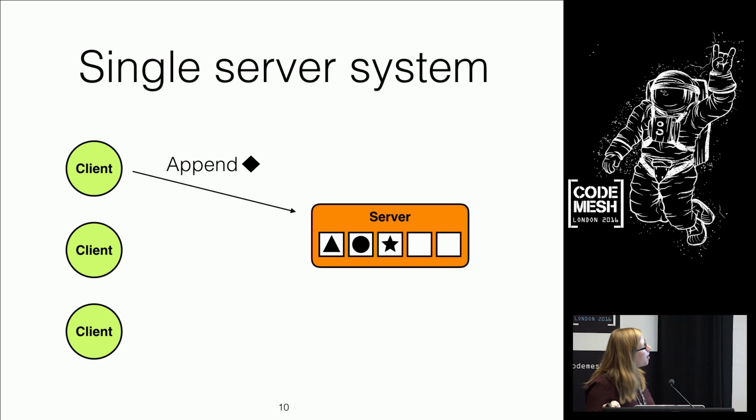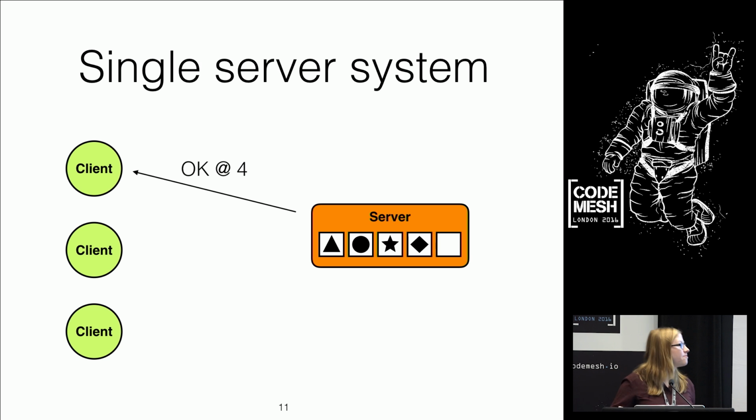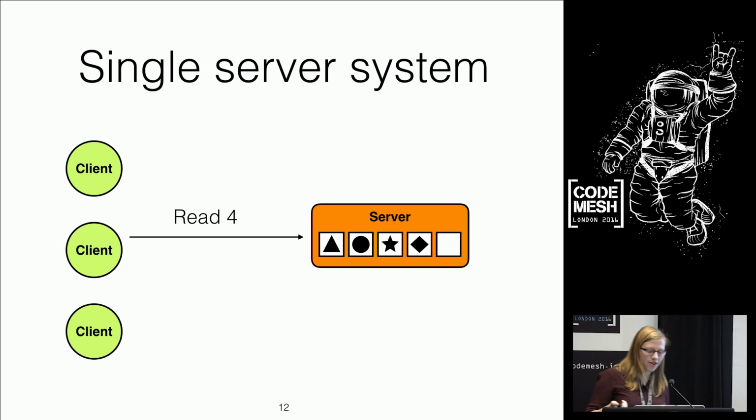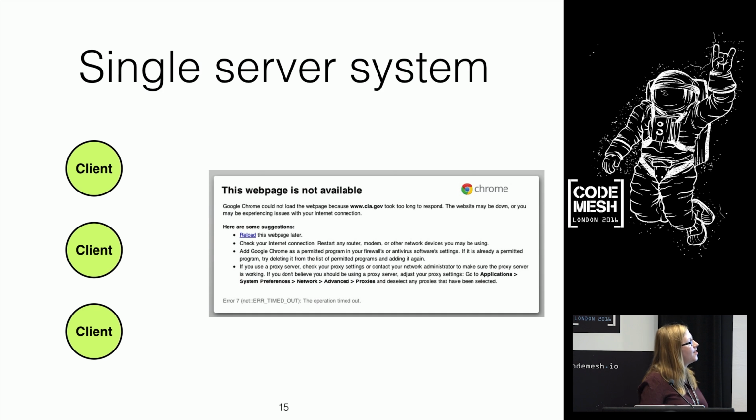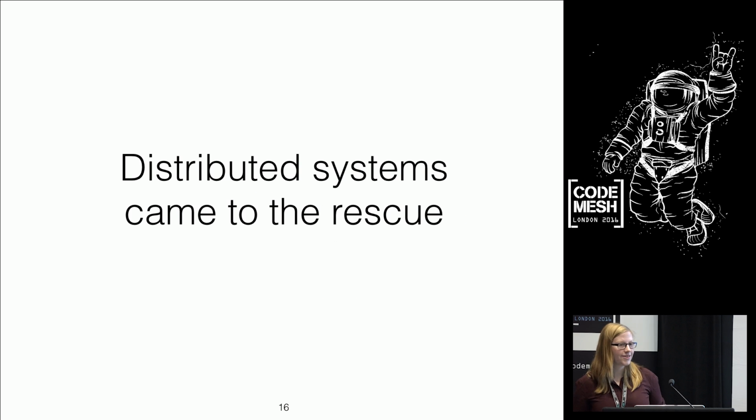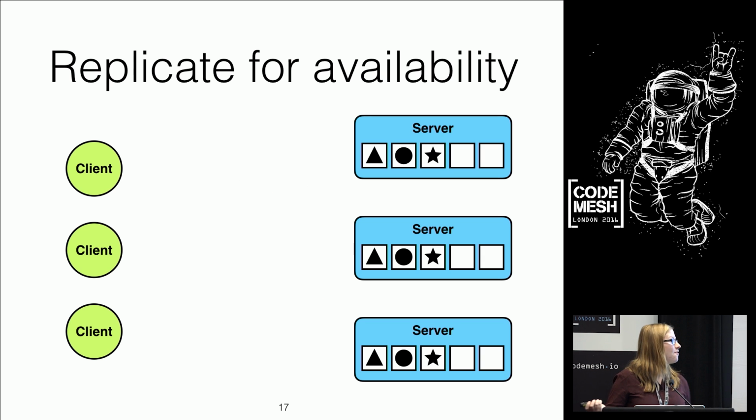So here we come along. Append the diamond for me. Okay, cool, I'll do that for you. Tell me what's in slot 4. There we go, there's the diamond. All is well. At some point, however, this server is going to fail. Failures are unfortunately inevitable in systems, and the client is going to be left waiting. So, distributed systems to the rescue, everyone.